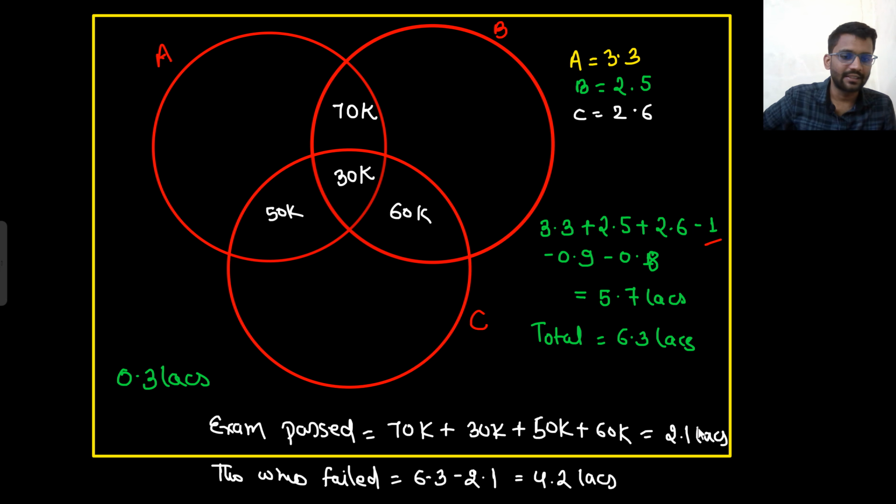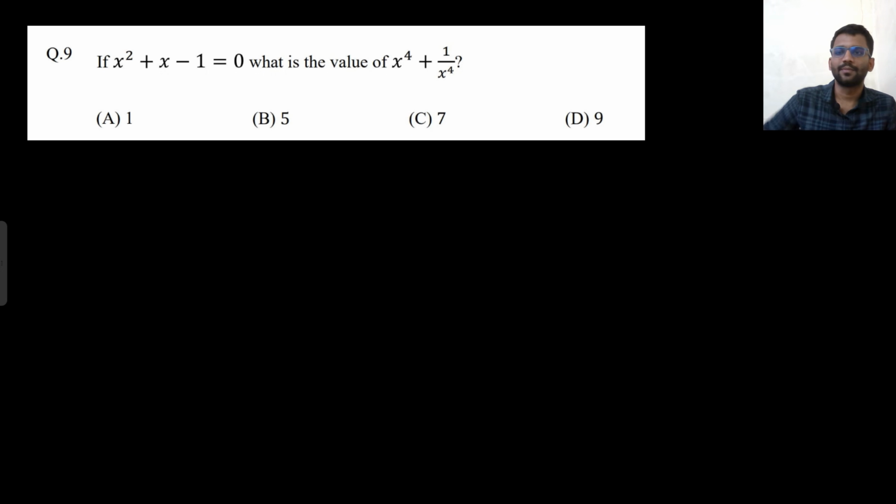So 2.1 lakh guys managed to pass the exam. So who failed? 4.2 lakhs. So this is how you will solve the question in the exam. Well and good. Let's move on to the next problem.